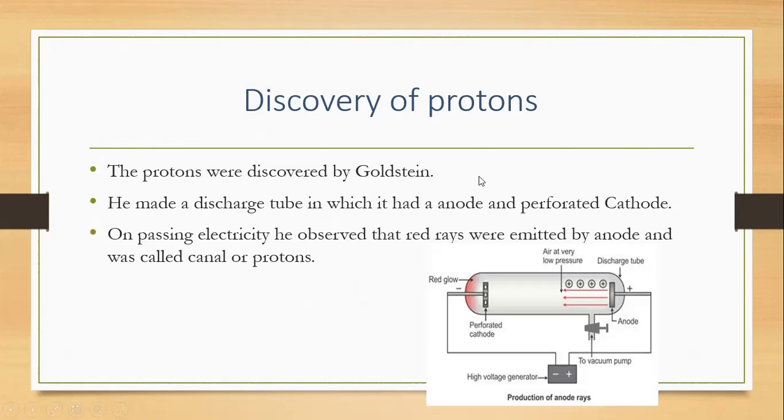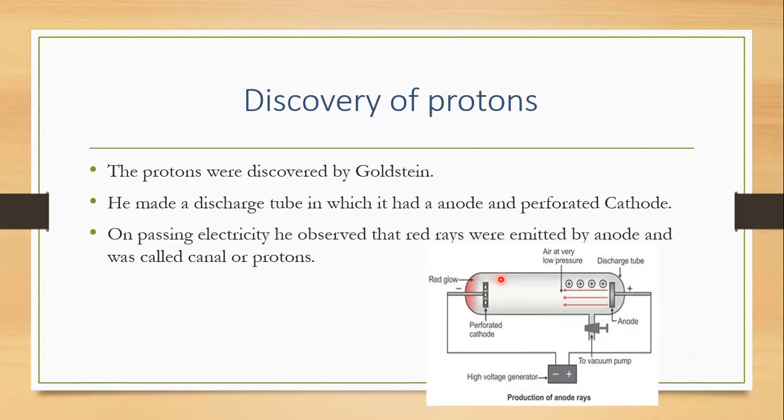The protons were discovered by a scientist named Goldstein. He took the same discharge tube and made all the same setups given by Sir William Crookes. He gave low pressure, high voltage and all the necessary things. There was only one change that he made: he put a perforated cathode. A perforated cathode is nothing but a cathode with holes, just holes in that tube.